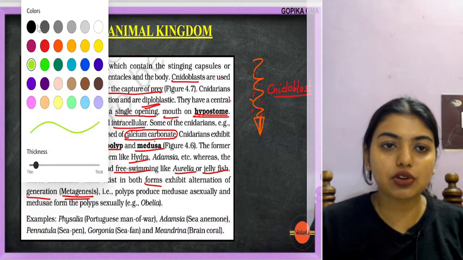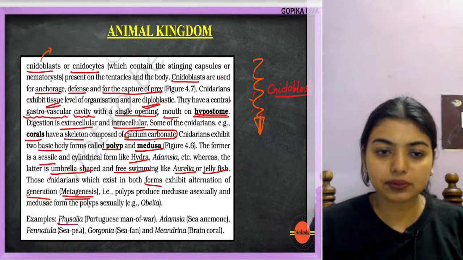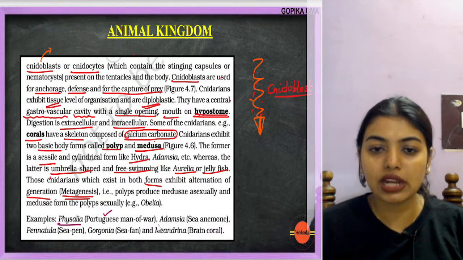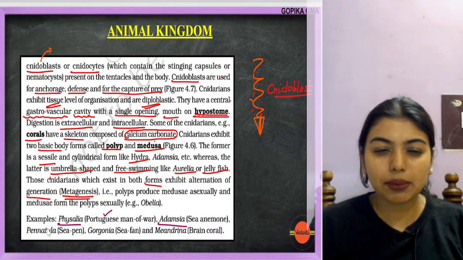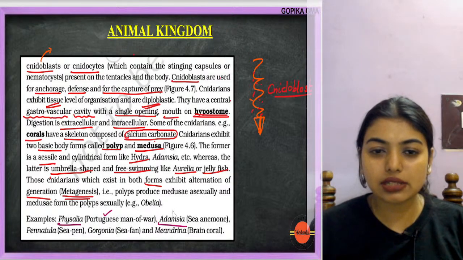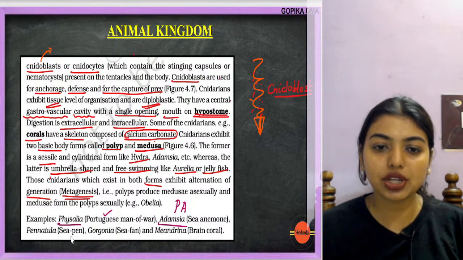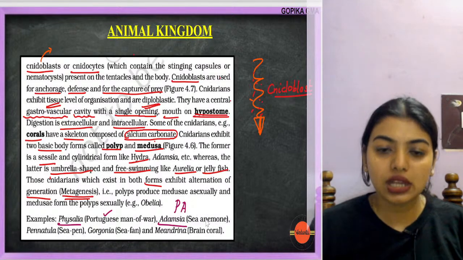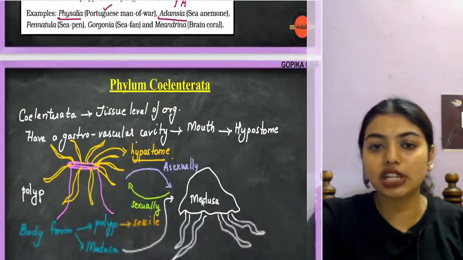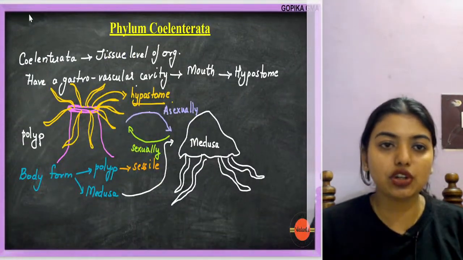Now examples are going to be Physalia, which is Portuguese man of war, and Adamsia, sea anemone. At least remember PNA, that is Physalia and Adamsia. You can also remember jellyfish or Aurelia.